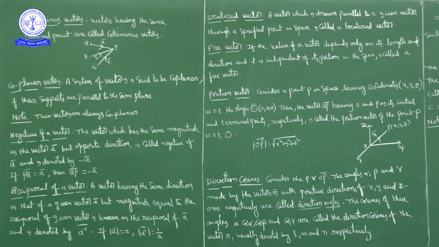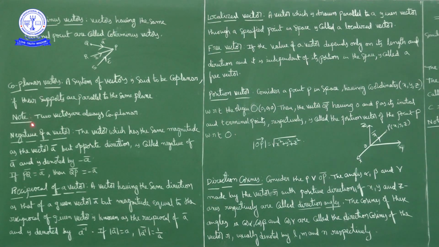Next, negative of a vector. Suppose A bar is a vector and you have one more vector whose magnitude is equal to the magnitude of A bar but opposite in direction. Such a vector is called negative of vector A bar.